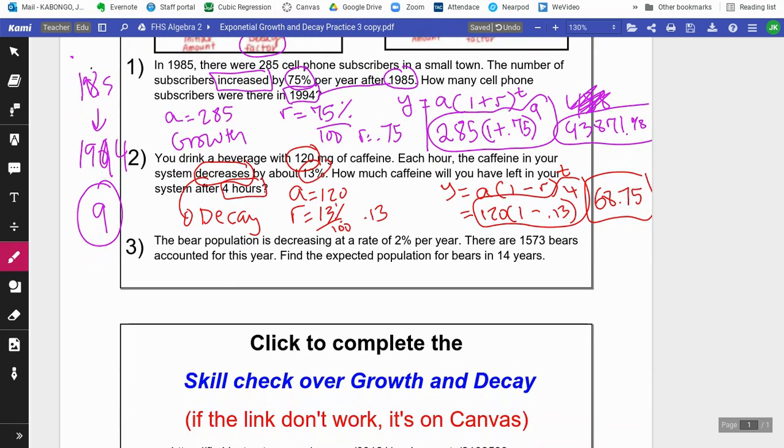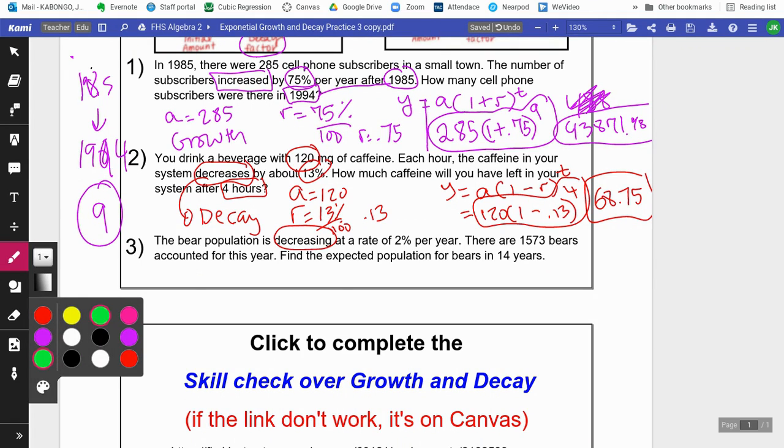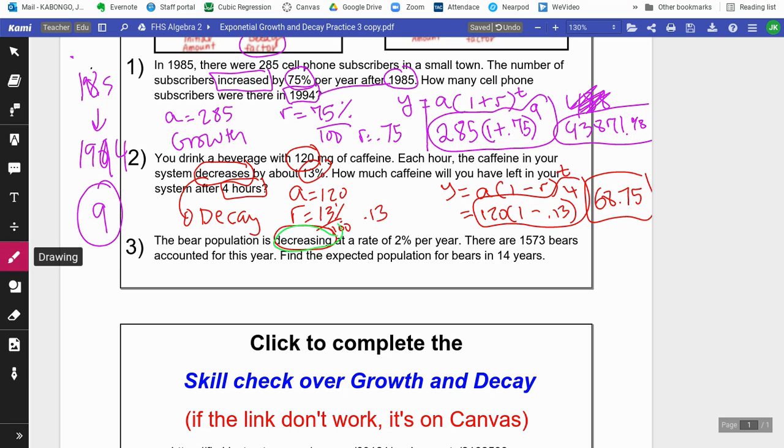Number three says the following: the bear population is decreasing. Let's use a different color since this is number three. How about green? Let's do green. Okay, let's continue with that. So decreasing is decay. All right, at a rate of 2%, so we have the rate of 2%, but in decimal it'd be 0.02 because you just divide that by 100.